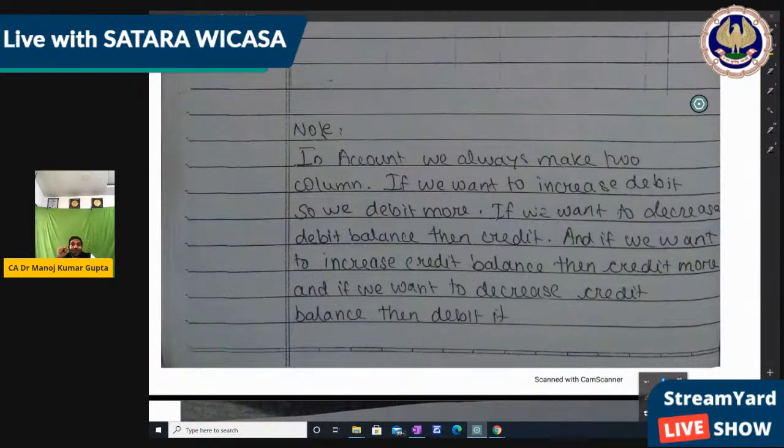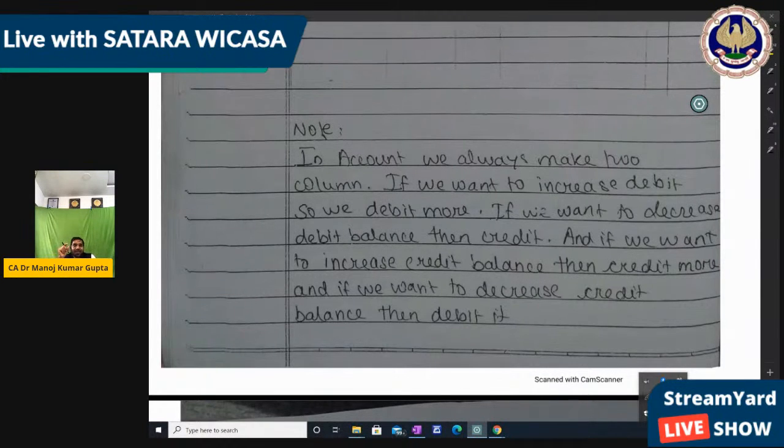Because once we make two columns, we write the same figure on two sides. Like in debit and credit, same figure we write on two sides. In the same way we write on two sides here also, so that at the end our balance sheet total must tally. You know, in accounts at the end the balance sheet tallies or not? That is because we do the same transaction on two sides.